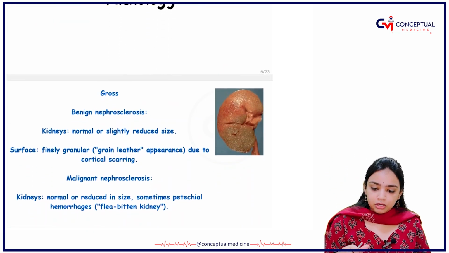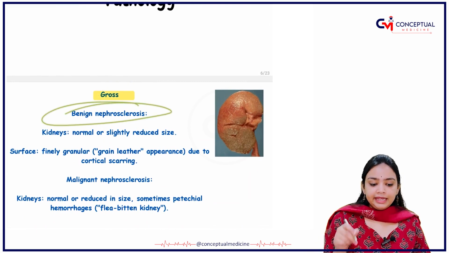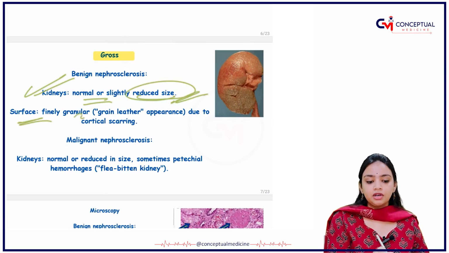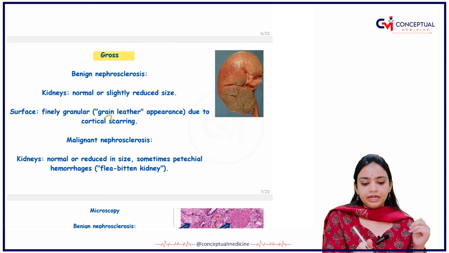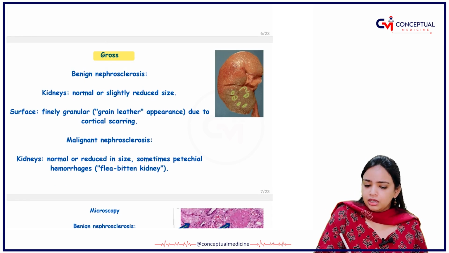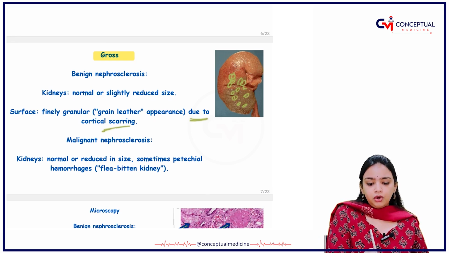Let's see the pathology. Grossly, in benign nephrosclerosis, the kidney will be normal or slightly reduced in size. The surface will be finely granular, like grain leather. See, small dots will be there, due to the cortical scarring.